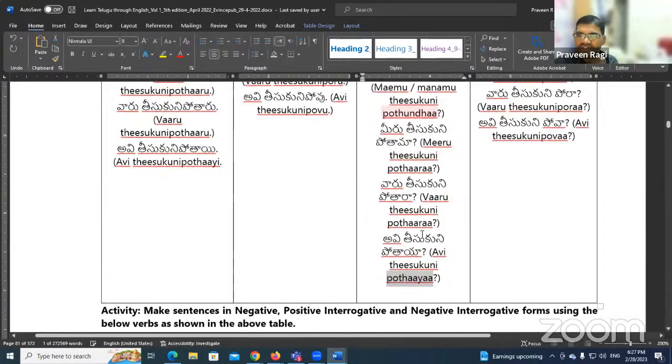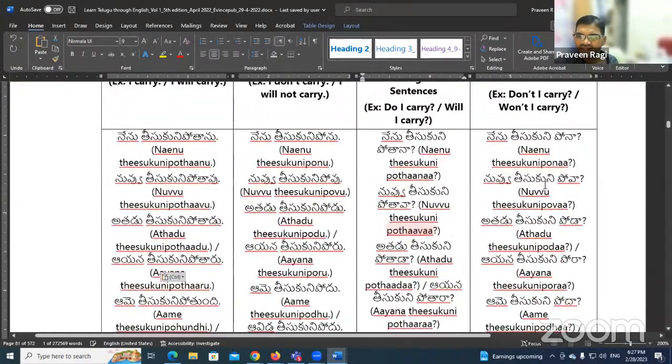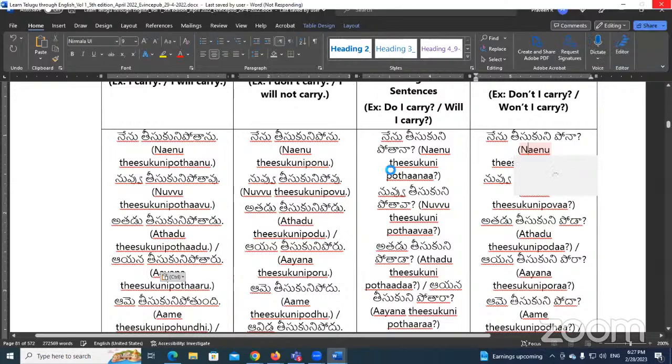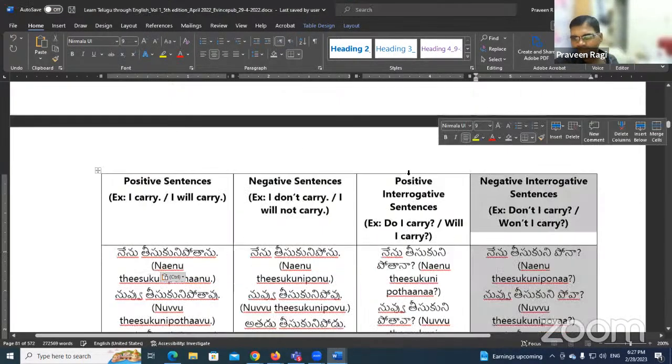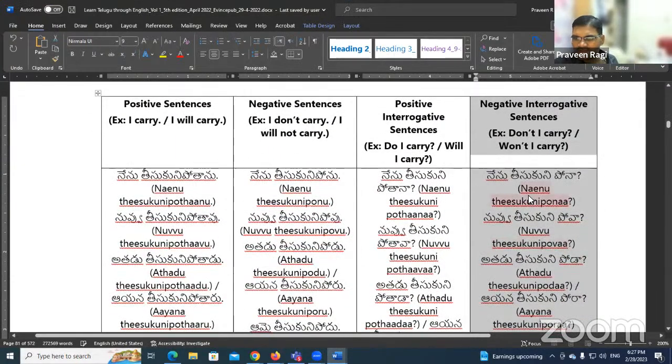Okay, perfect andi. Now let's see the negative sentence. If I want to say don't I carry or won't I carry, it will be what? నేను తీసుకొని పోనా. Here look, పోను becomes పోనా. Very slight change. nu becomes na only. Okay, so very simple. Now you read sentences like this with నేను.